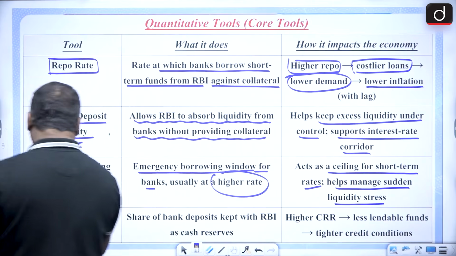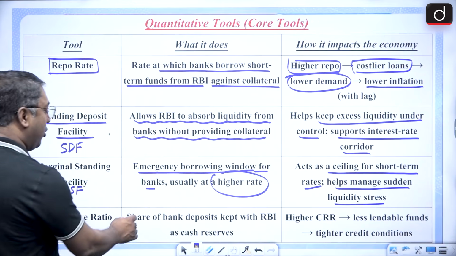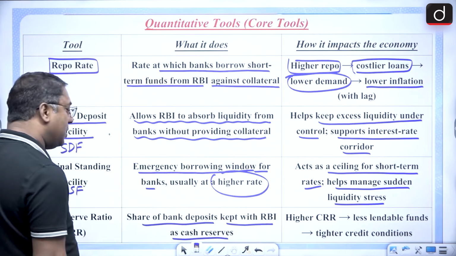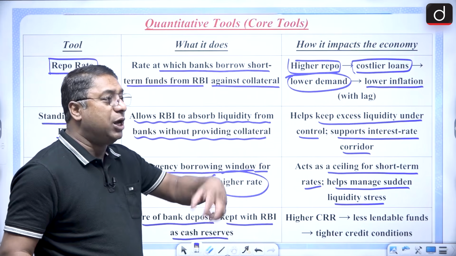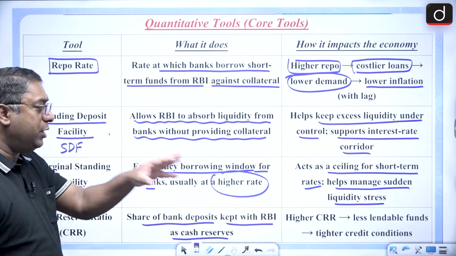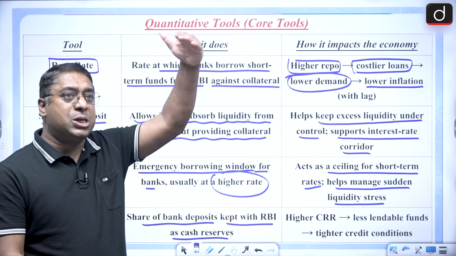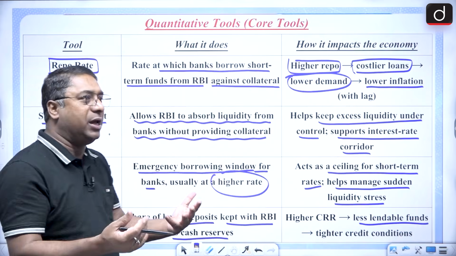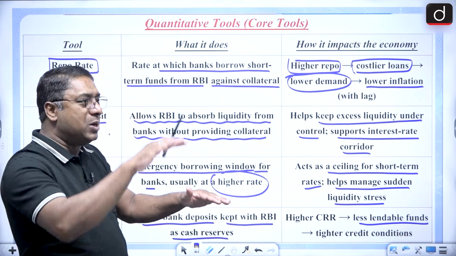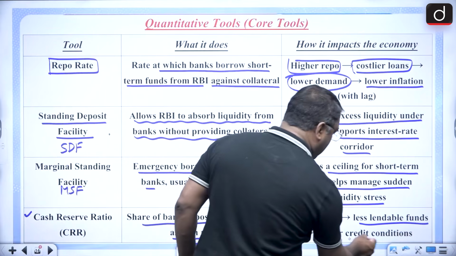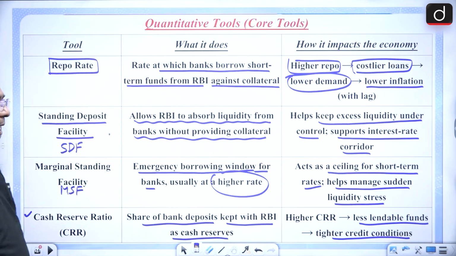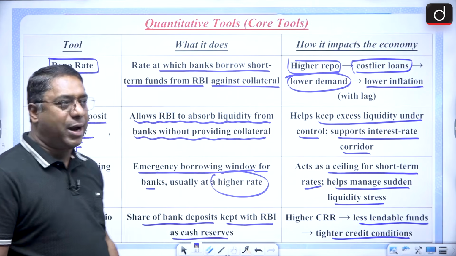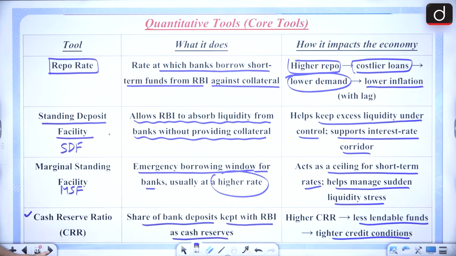And finally, cash reserve ratio, the share of the bank deposits kept with RBI as cash reserves. That means every commercial bank has to keep a share of its total deposits with the RBI. And when the cash reserve ratio is higher, it means the commercial banks' lending capacity will fall. And when their lending capacity falls, as a result, the credit creation, or the loans which the commercial banks will be providing, can also be restrained.